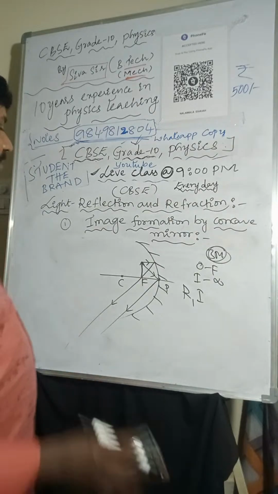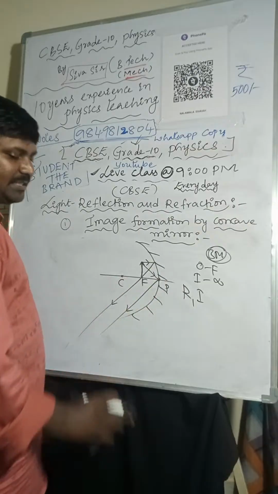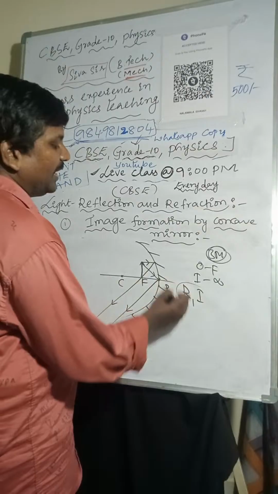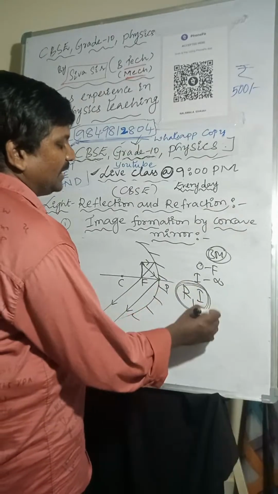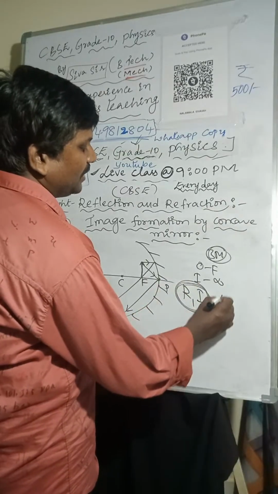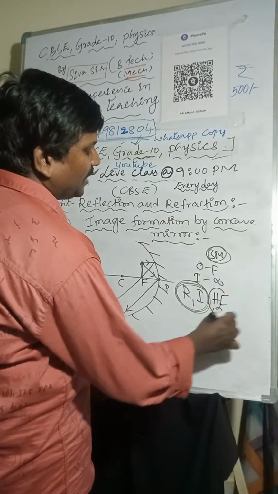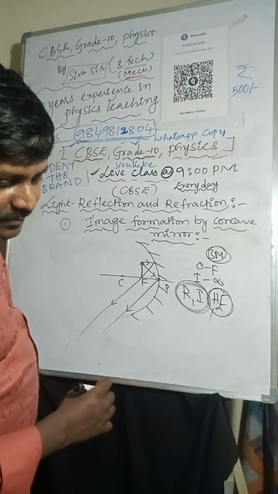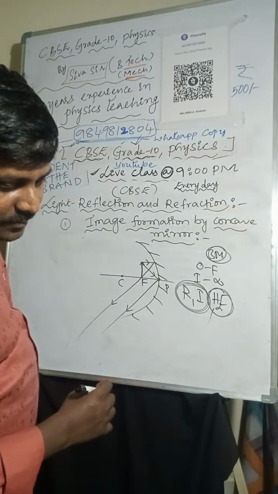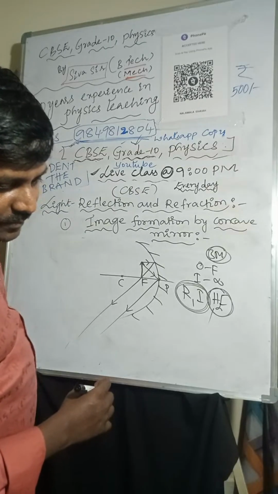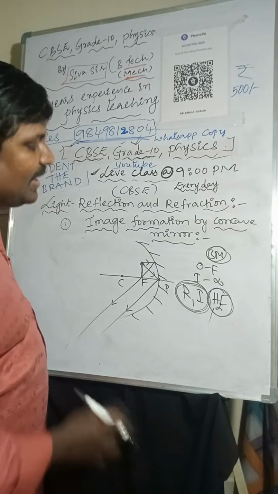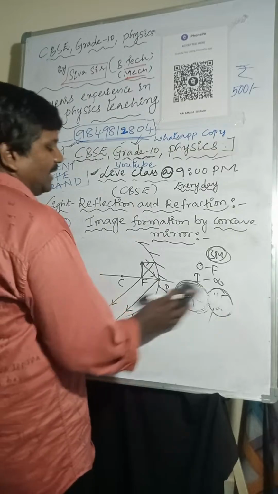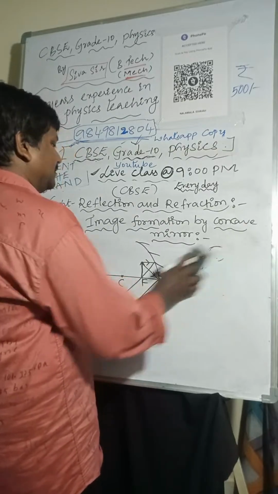Okay, sure. So the object is placed at F, and the image will form at infinity. The nature of the image is real and inverted, and the size of the image is highly enlarged, because the image forms at infinity. Next one, we are going to the next one.